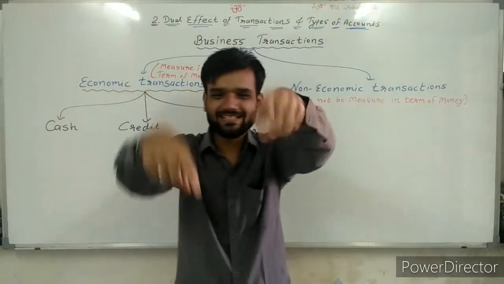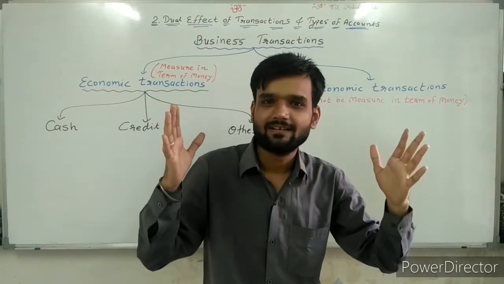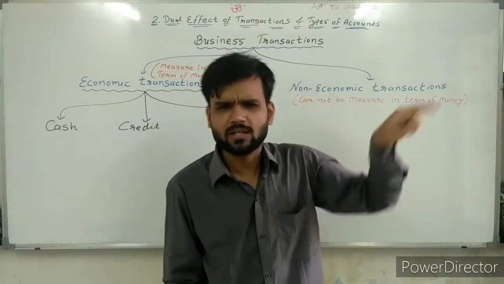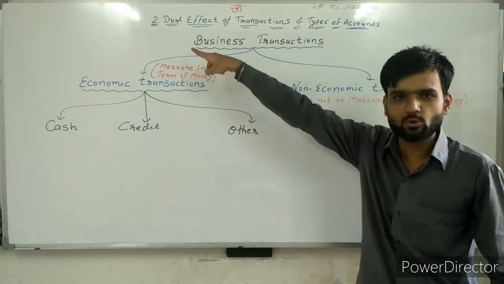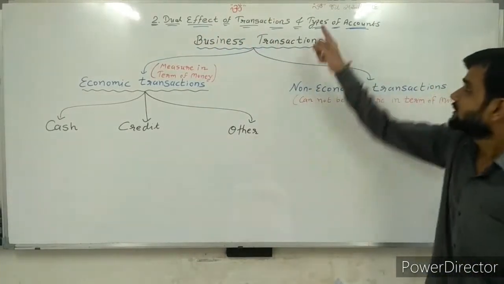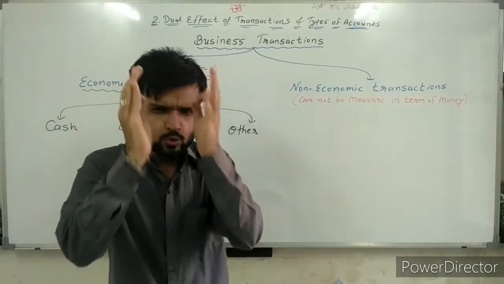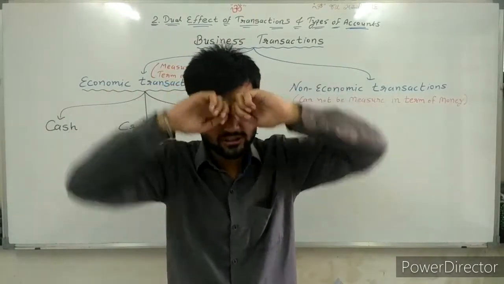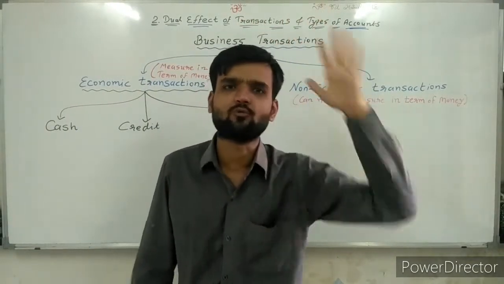Hello students. Today we are starting a new chapter in accountancy, somewhat connected with chapter number 1. The name of chapter number 2 is dual effect of transactions and types of account. If you understand this chapter and have knowledge about it, then the whole of accounting becomes very easy to understand for all of you.